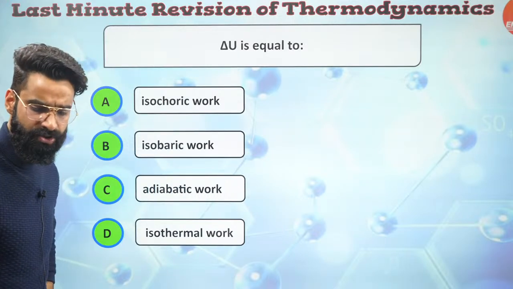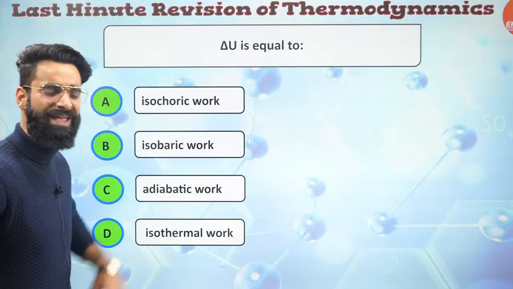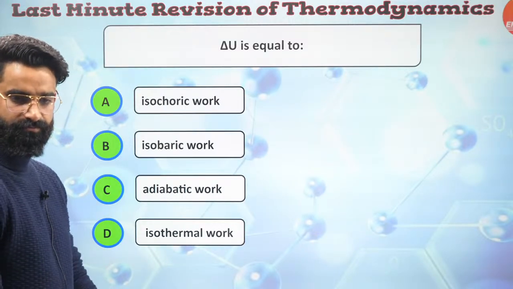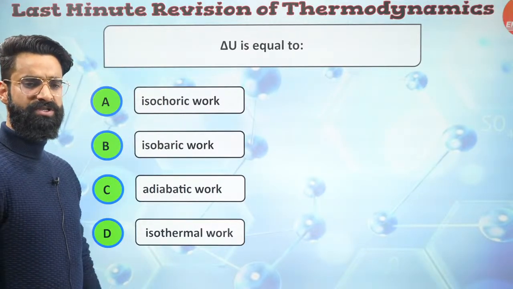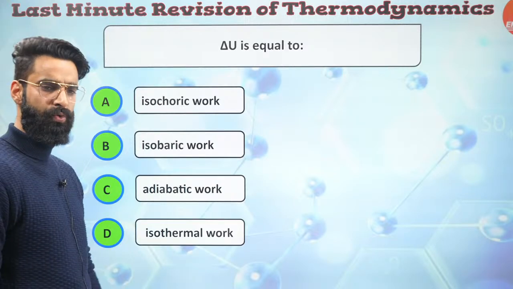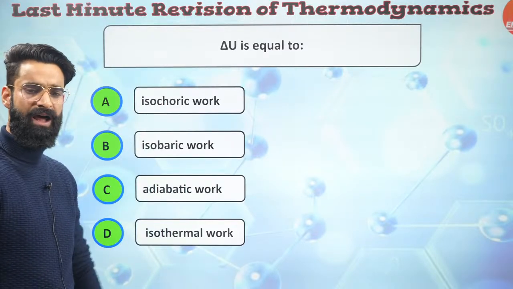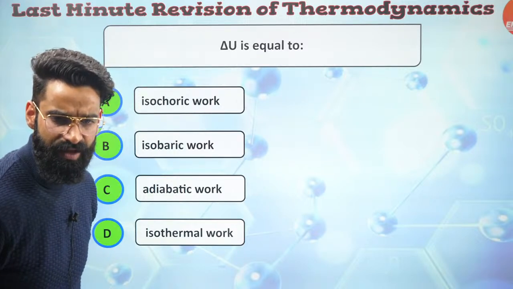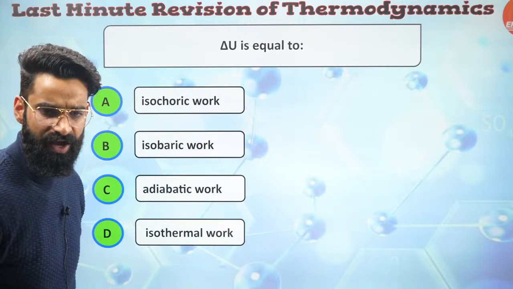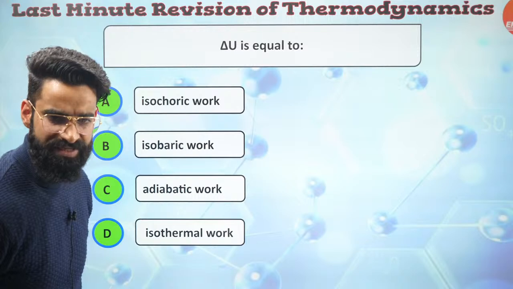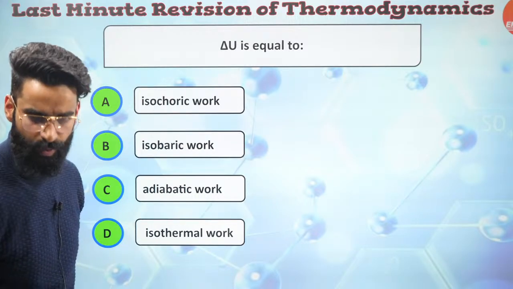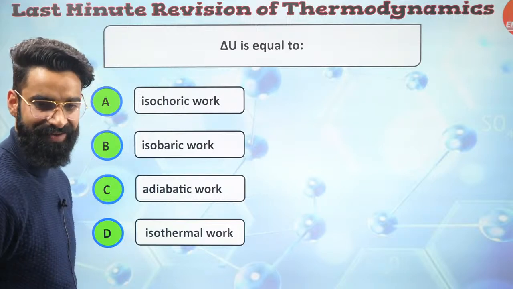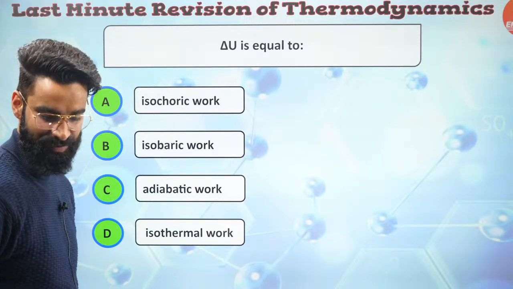I want everyone to type the answer. Whatever you think, just type it. Let me know fast. This is the first question on your screen. Delta U is equal to isochoric work, isobaric work, adiabatic work and isothermal work. Well, Amir is saying it's option C. Samshad is saying it's option C. Okay, Shoaib is saying it's C. Mateen is saying it's C. Well, I can see all the C's coming up, right? Okay, Javed and DX are saying it should be C.